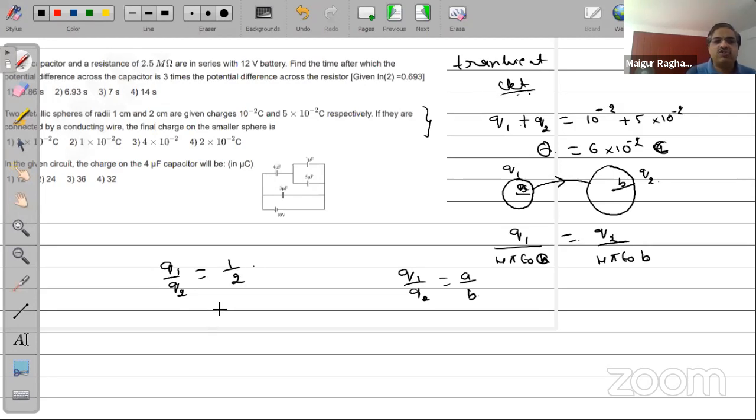And therefore Q2 will be equal to 2 times Q1.